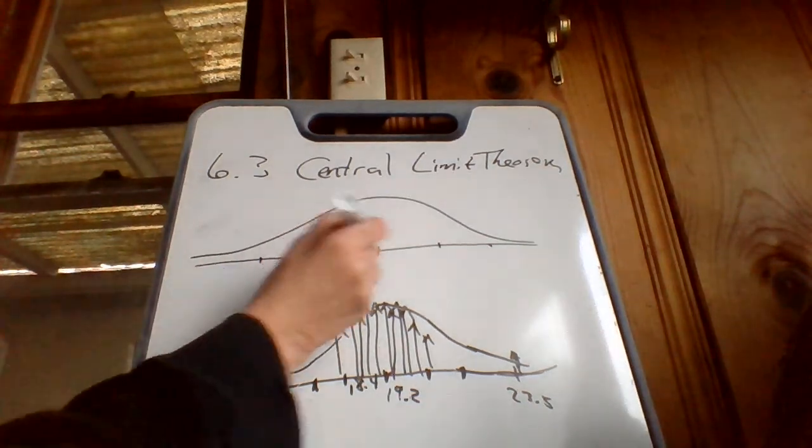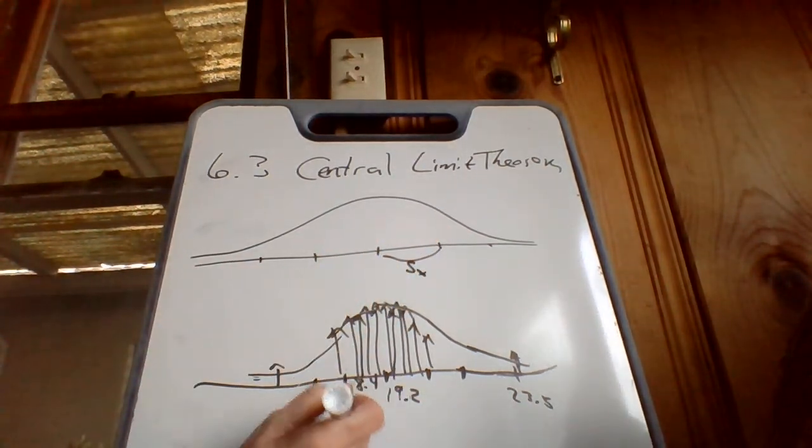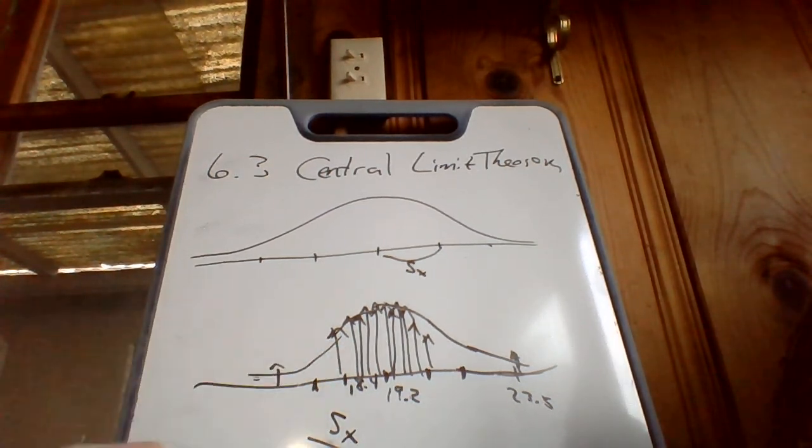If the standard deviation here was like Sx, then the standard deviation down here, which is smaller, I'm going to divide by the square root of however many people I ask. So if all these people just ask 2 people, I'd put the square root of 2 down there. If I'd send each one of these people out to ask 100 people, I'd put the square root of 100 down there. It's going to really suck that standard deviation in. And that is the central limit theorem.